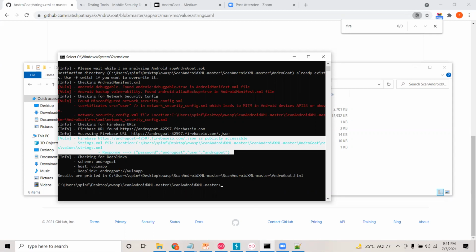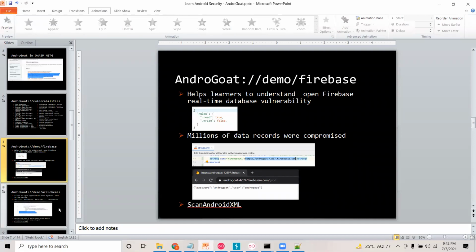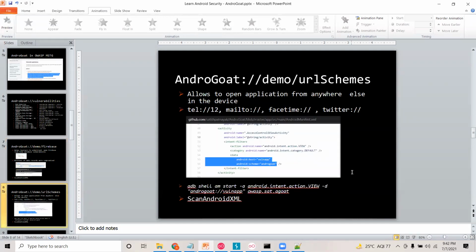Let me quickly jump on to another vulnerability that I wanted to discuss, which is URL schemas. Generally we know that there are URL schemas like tel, mailto, HTTP, HTTPS. These are all URL schemas, but those are predefined. We can't modify those. But developers can define URL schemas in their own applications, for example, FaceTime, Twitter, something like that. In the AndroGoat application also, I have defined these custom URL schemas.